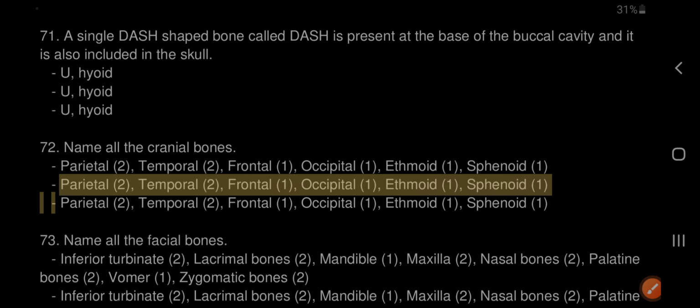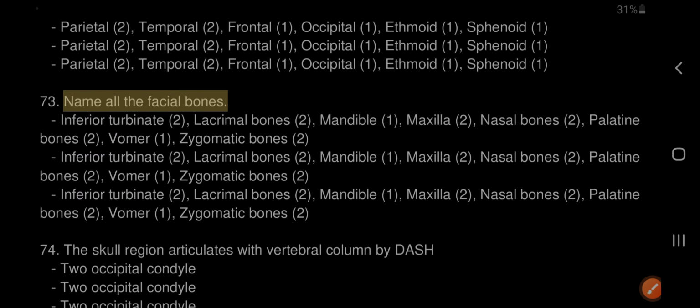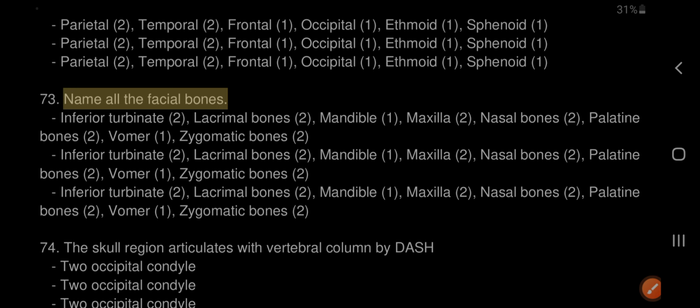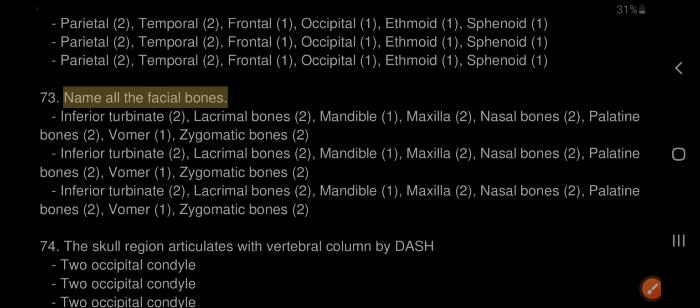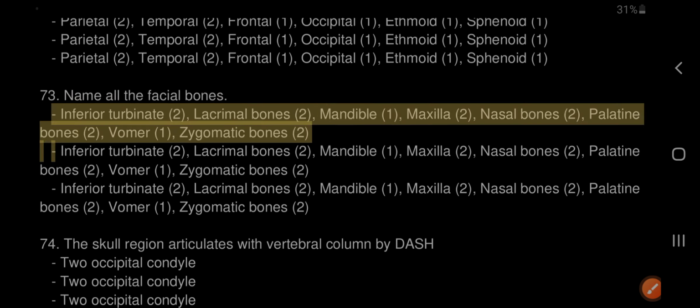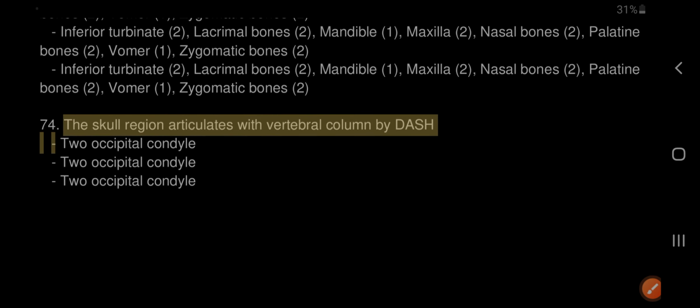73. Name all the facial bones. Inferior turbinate 2, lacrimal bones 2, mandible 1, maxilla 2, nasal bones 2, palatine bones 2, vomer 1, zygomatic bones 2.